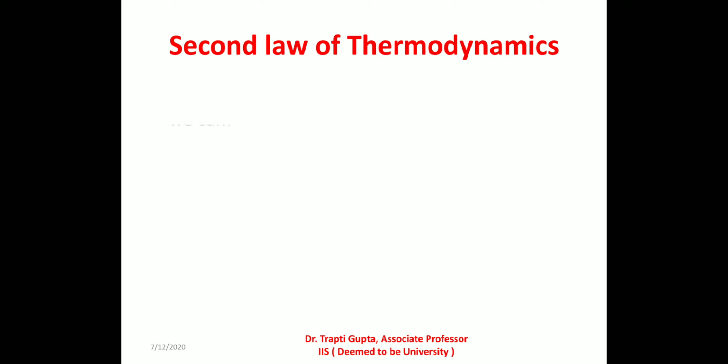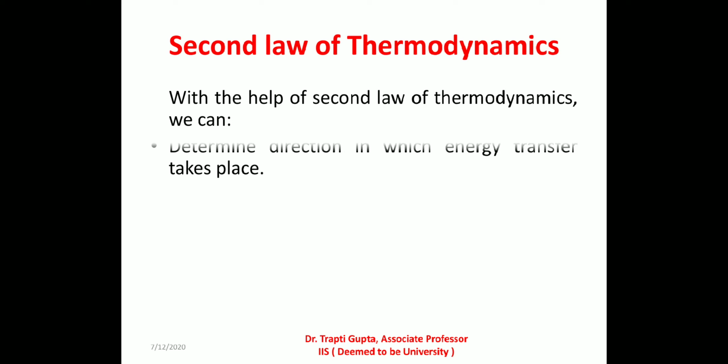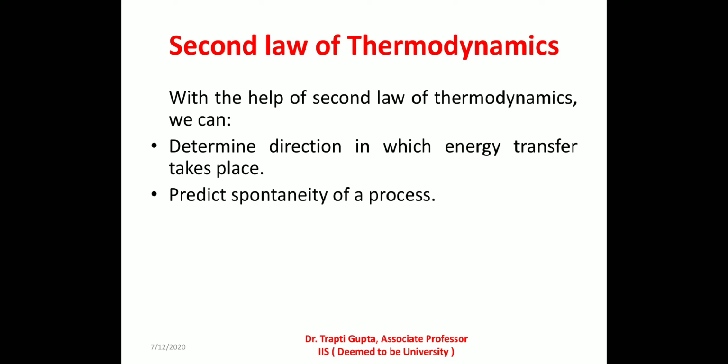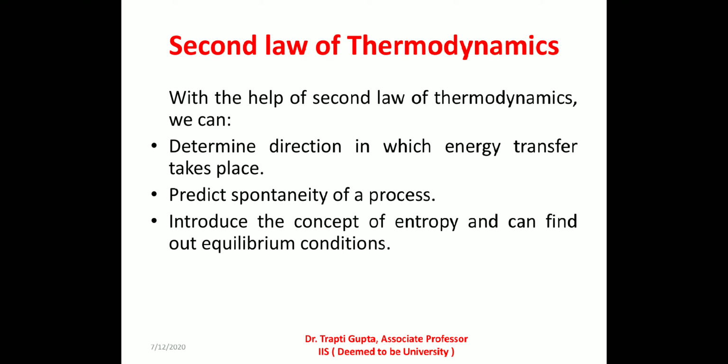The second law helps us to determine the direction in which energy can be transferred. It also helps us to predict whether a given process or chemical reaction can occur spontaneously. It introduces a new concept of entropy and also helps us to know the equilibrium conditions.